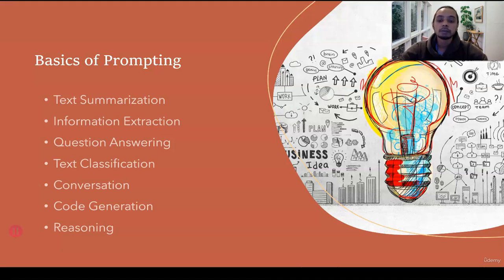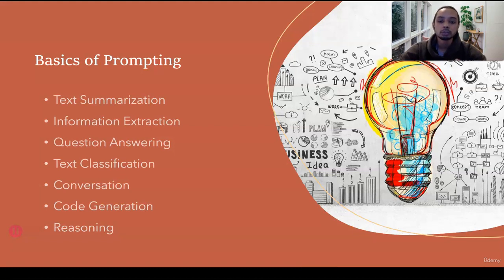Now that we have understood and set up our accounts for different large language models, including ChatGPT and Bard, the next thing we're going to do in this section is start working with some of the most basic prompts that we can use with these large language models and their use cases. This chapter will then help us build our baseline that we can further work on as we work on more advanced prompting techniques in the coming section.